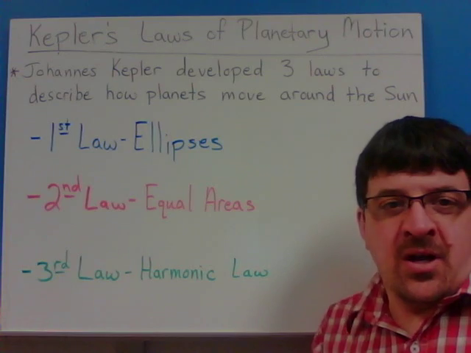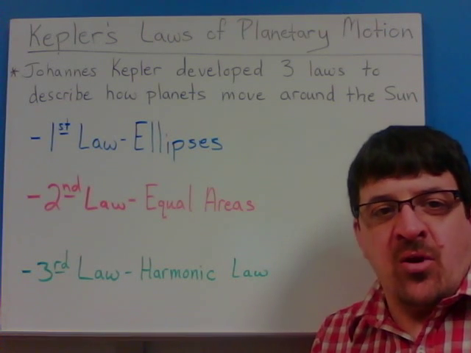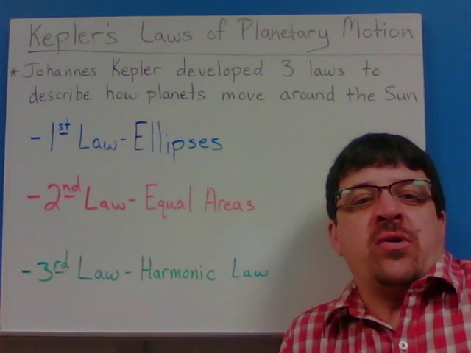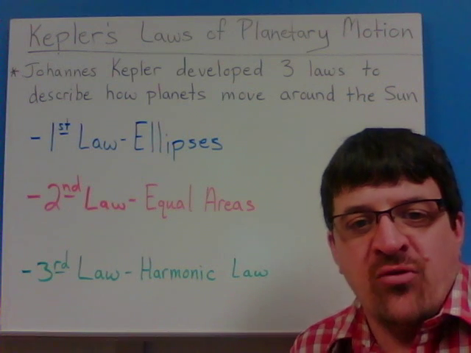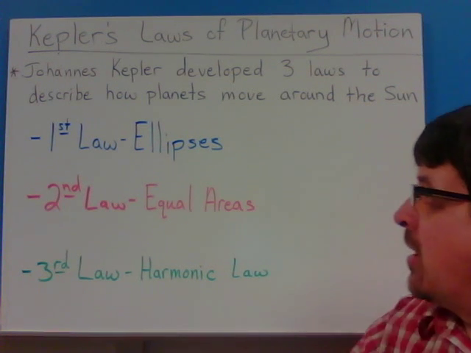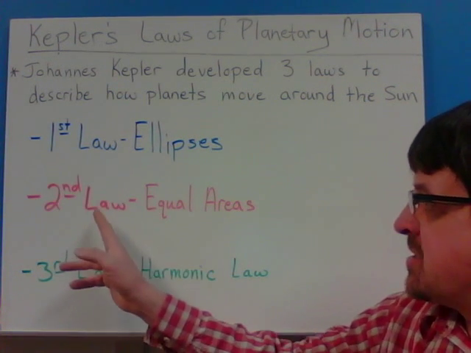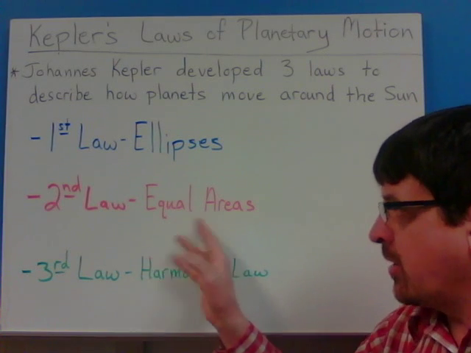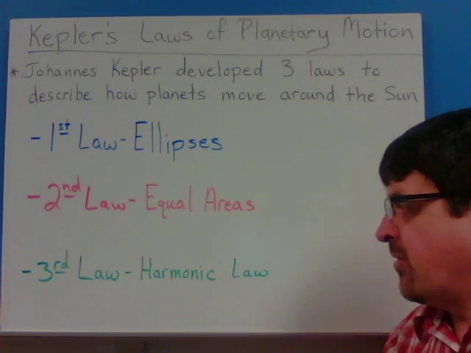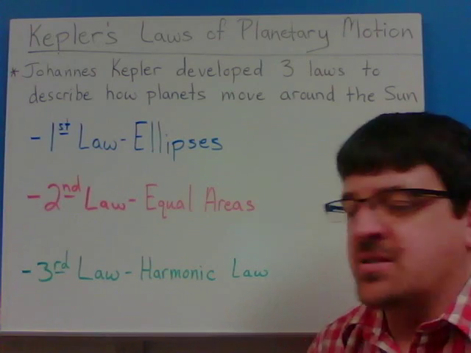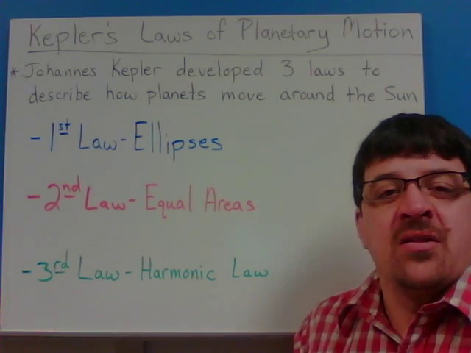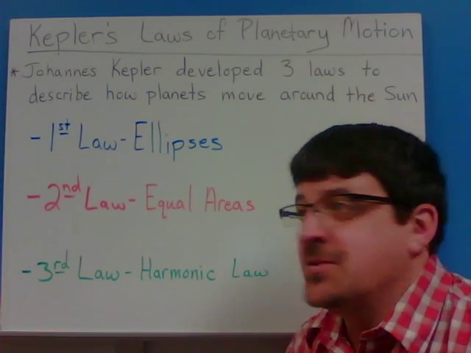Okay, today we're going to talk about Kepler's laws of planetary motion. Johannes Kepler developed 3 laws to describe how the planets move around the sun. In these 3 laws, you have the law of ellipses. His second law was the law of equal areas, and the third is the harmonic law. It's the harmony of the planets, I guess, as we may describe it.